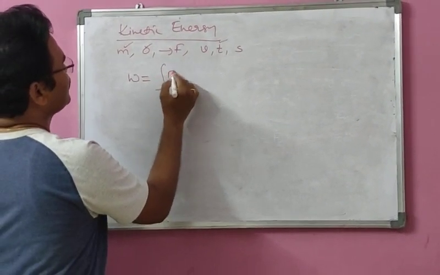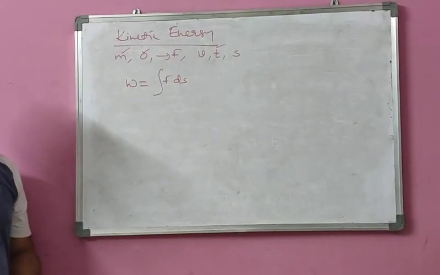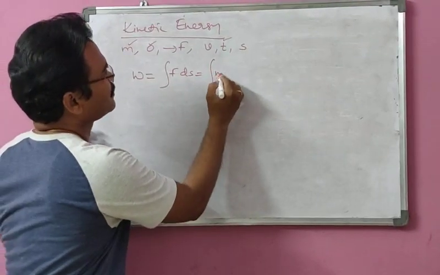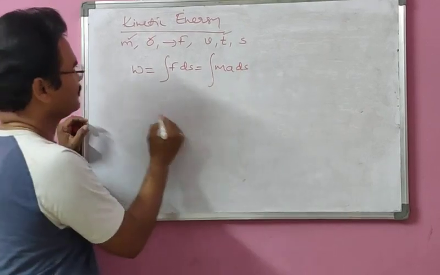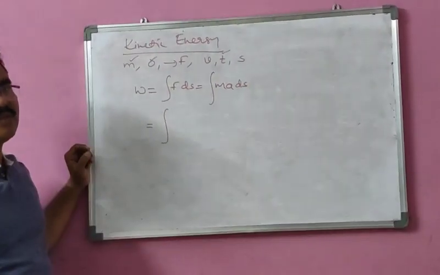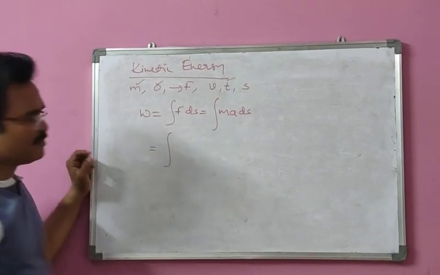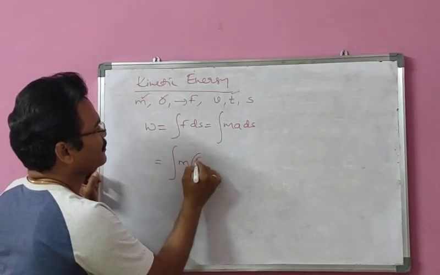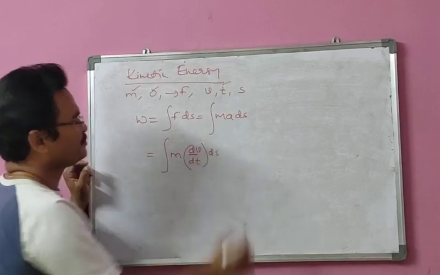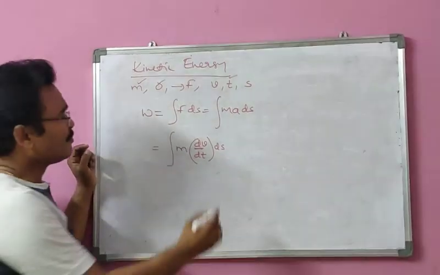W equal to F ds. And F means what we can write here, m a. And a, the rate of change of velocity, we can write as m of dv by dt, times ds. Right? So this can also be written as what here?